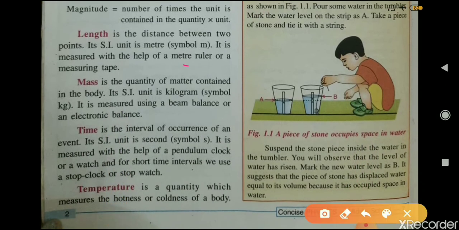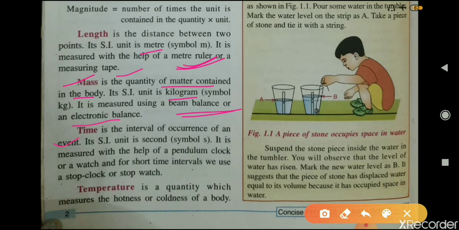First one is length. What is length? Length is the distance between 2 points and its SI unit is meter and it is measured with the help of a meter ruler or a measuring tape. Mass is a quantity of matter contained in a body and its SI unit is kilogram and it is measured with the help of a beam balance or an electronic balance.